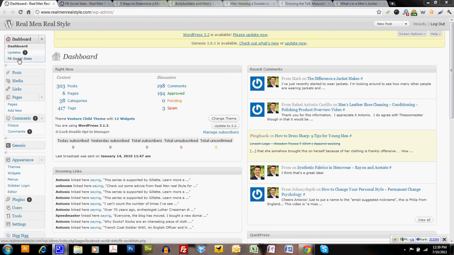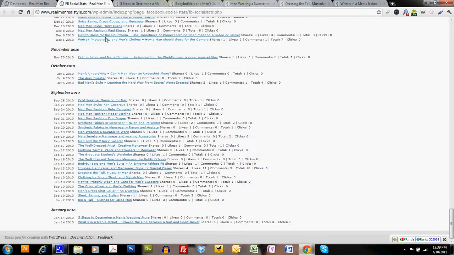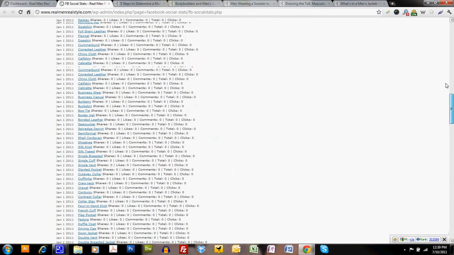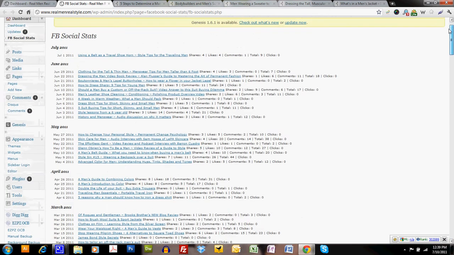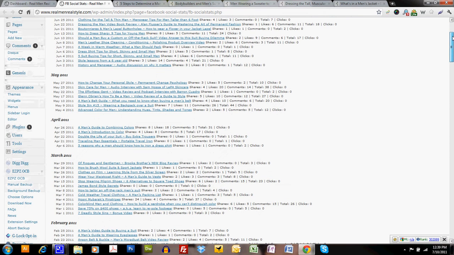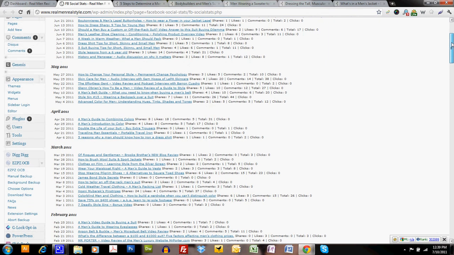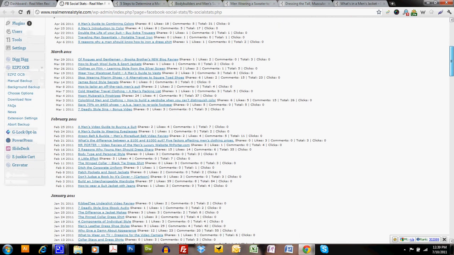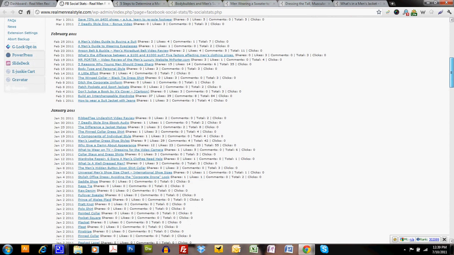Well, there's this FB Social Stats right up here that we've got. It's a plugin. When you click on that FB Social Stats, it will reveal to you this big long list, and it goes back, and you can see that we've been publishing consistently anywhere from, it looks like, 5 to 10 articles a month over the last 7 months, probably a little bit more.